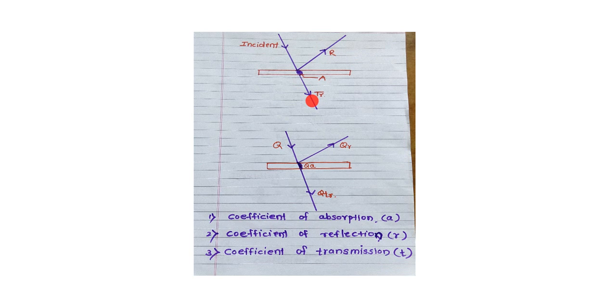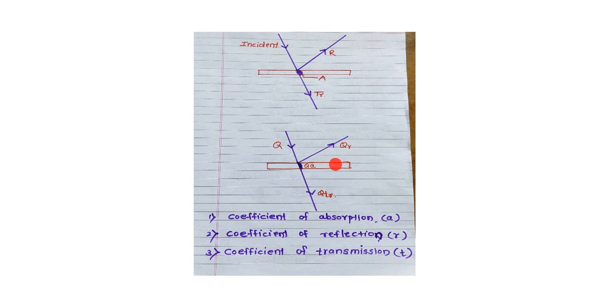And the ability of a body to absorb, reflect and transmit the radiant energy incident upon the surface of a body is measured in terms of coefficient of absorption, coefficient of reflection and coefficient of transmission.